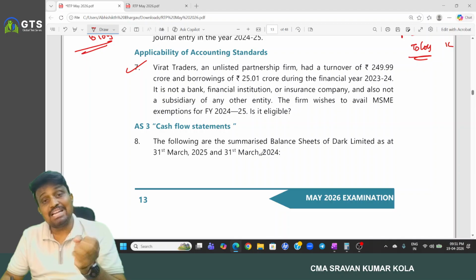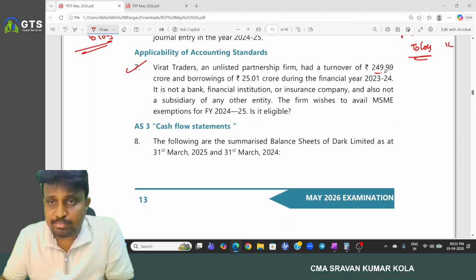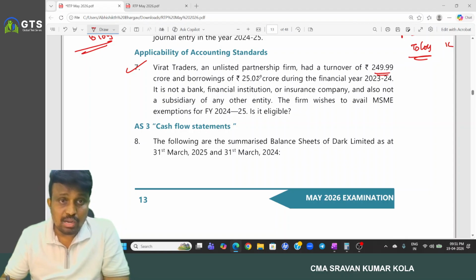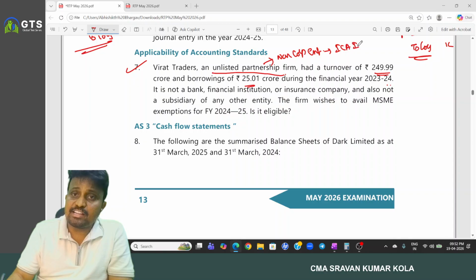Okay, next. So the seventh one. Virat Traders, an unlisted partnership firm, had a turnover of 249.99 crore and borrowings of 25.01 crore during the financial year 23-24. So it is an unlisted partnership firm, nothing but a non-corporate entity. So the ICAI criteria has to be applied.